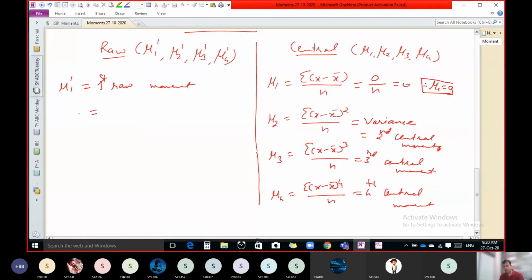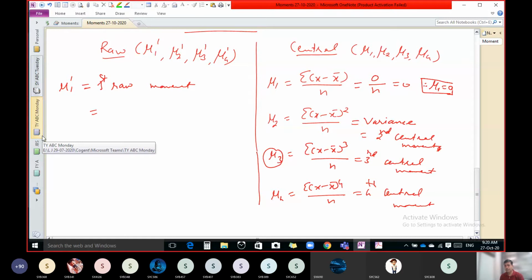Now see, if I want to calculate mu3, so first of all we have to calculate x bar, and then we have to subtract x bar from different values of x, and then we have to take its cube. But sometimes what will happen, our x bar is not an integer, it is a fraction.